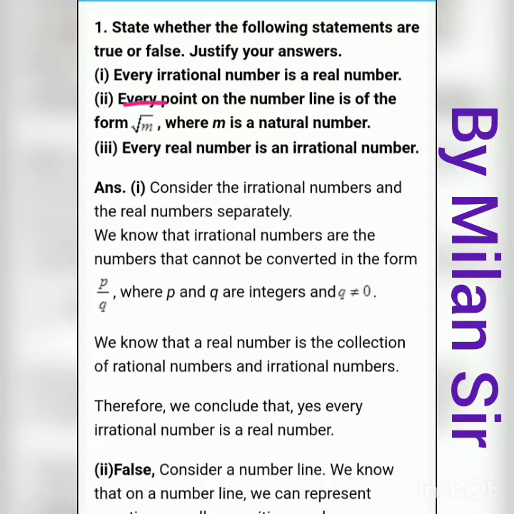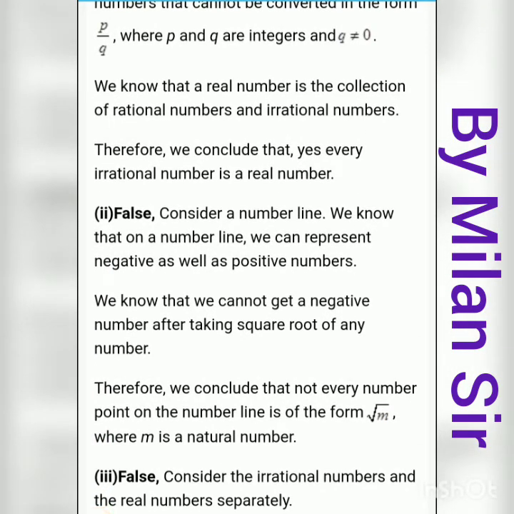Second, every point on the number line is of the form under root m, where m is a natural number. Now this statement is false, because on the number line we can represent positive and negative numbers, right?